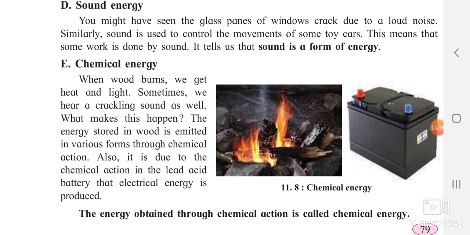The next one is chemical energy. When wood burns, we get heat and light. You can clearly infer from this that when wood burns, we get heat and light from it.